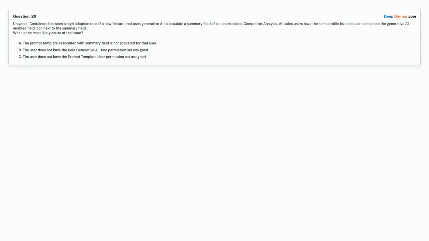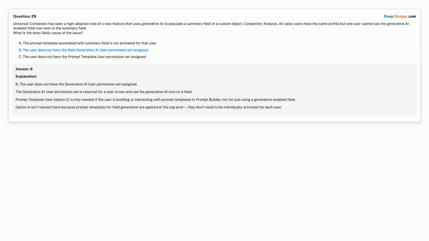Option A. The prompt template associated with summary field is not activated for that user. Option B. The user does not have the field generative AI user permission set assigned. Option C. The user does not have the prompt template user permission set assigned. Choose the correct answer. Correct answer is option B. The user does not have the field generative AI user permission set assigned.